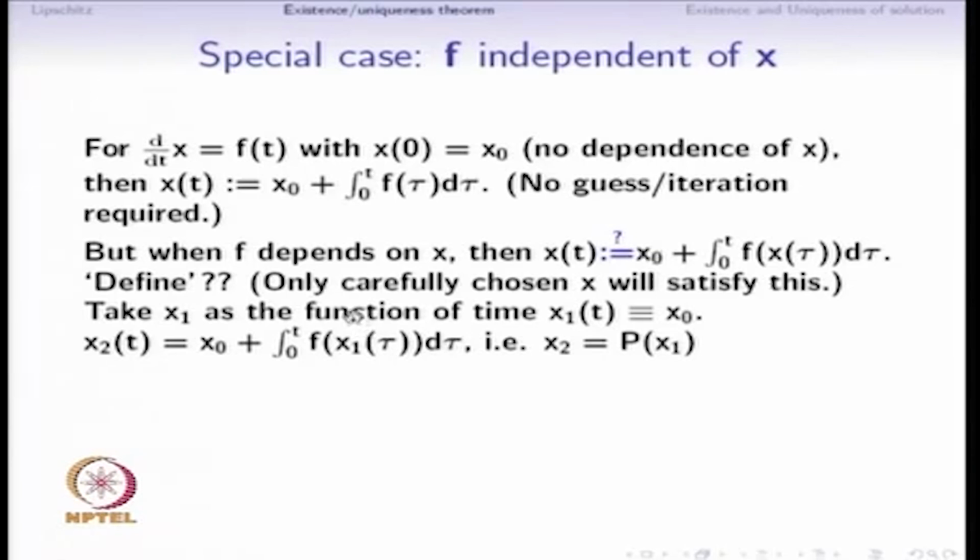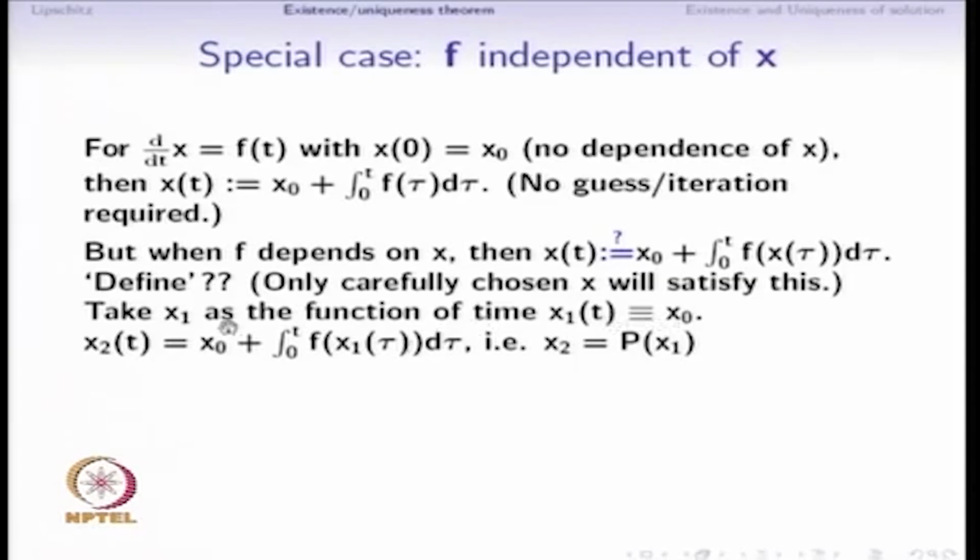So what we will do now is take x1 as some function of time. It turns out that within a small neighborhood of the actual solution, which function we take will not matter. So we will take x1 of t equal to x naught. So we will take the function x1 which is always equal to the x naught value. X naught is a point in Rn which corresponds to our initial condition. There is one particular function which is always equal to x naught for all time t, and that we will take as our initial x1.